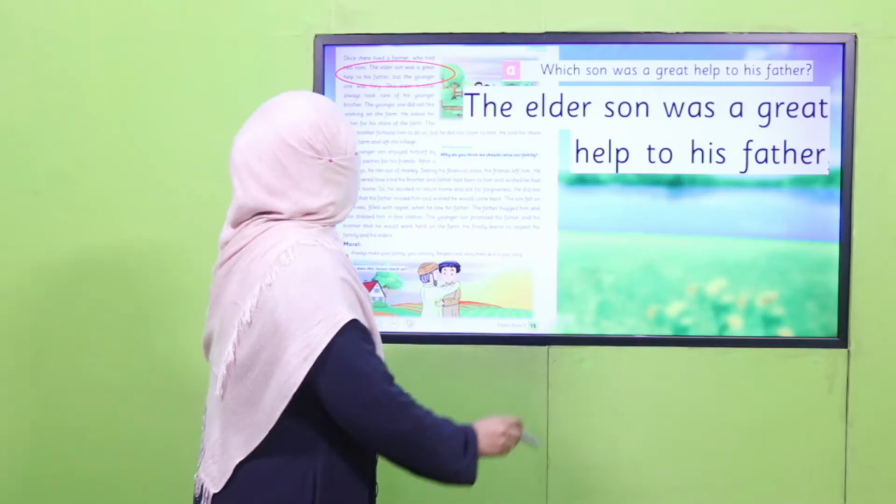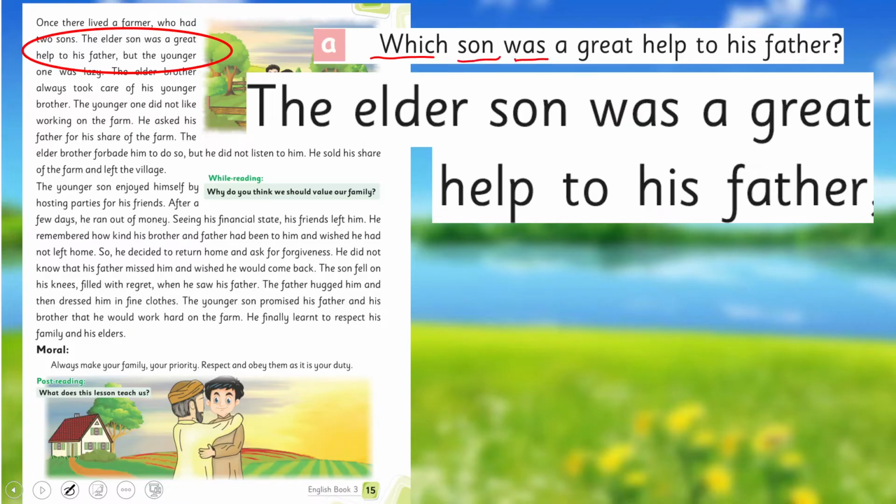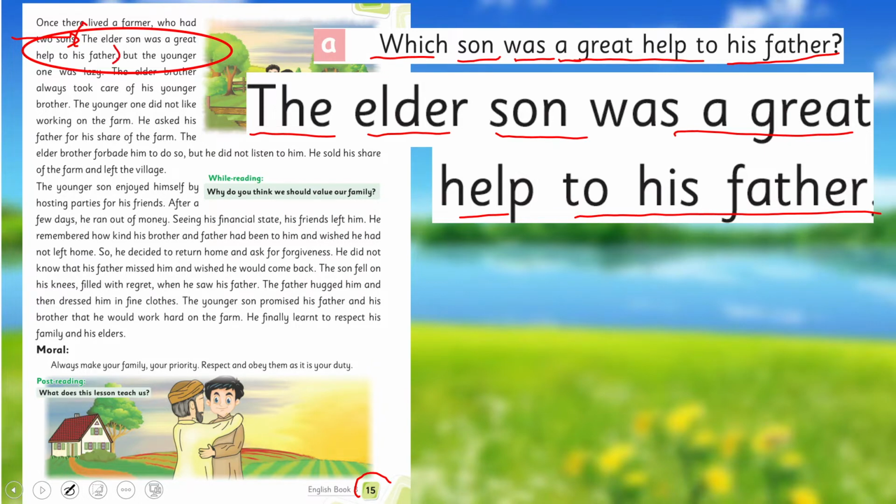Okay, so first question is, which son was a great help to his father? Now look at page number 15. It's there in first paragraph. In second line, the elder son was of great help. The elder son was a great help to his father. So just mark it. This is the answer of question 1.